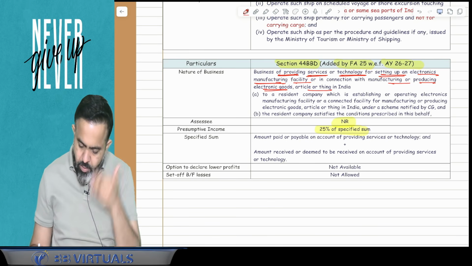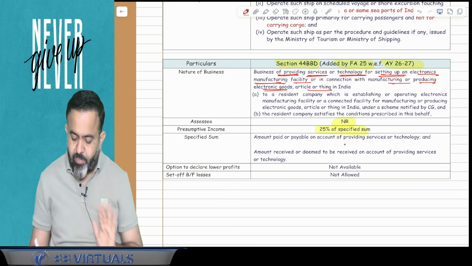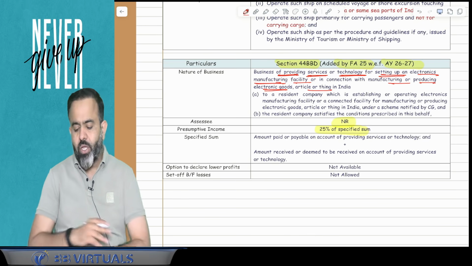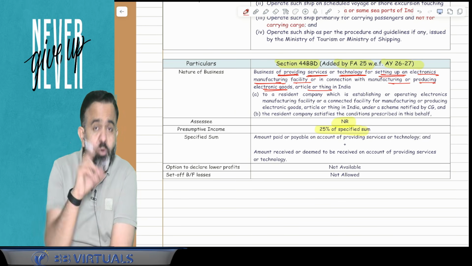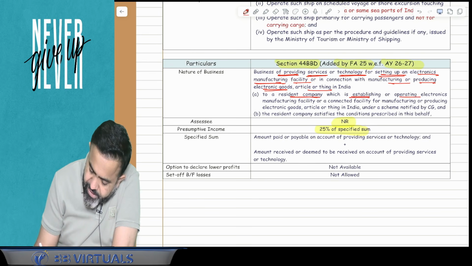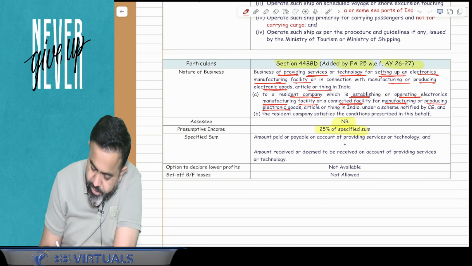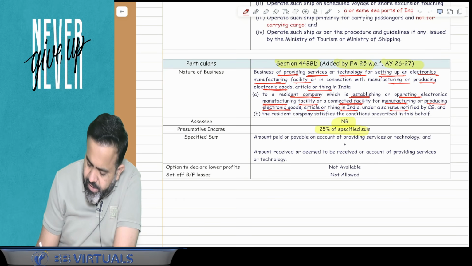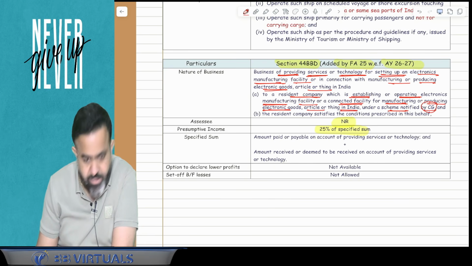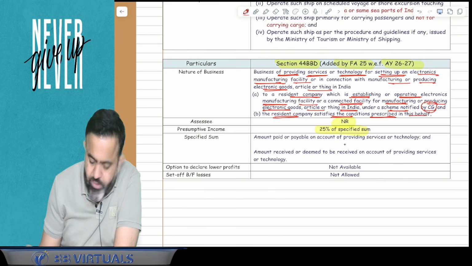It is provided by the non-resident to the resident company which is establishing and operating an electronic manufacturing facility or connected facility in India under the scheme notified by the central government, and that resident company satisfies the conditions prescribed in this behalf.